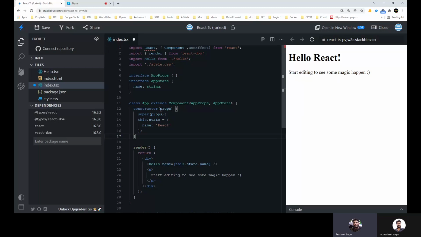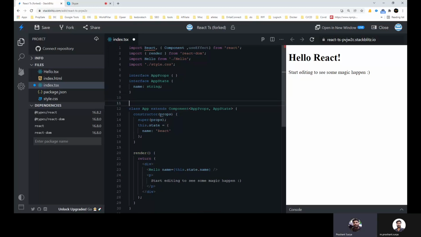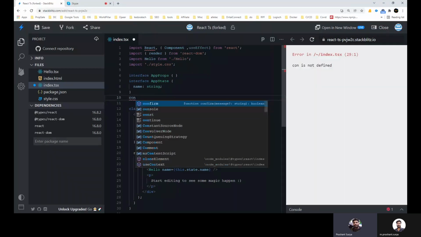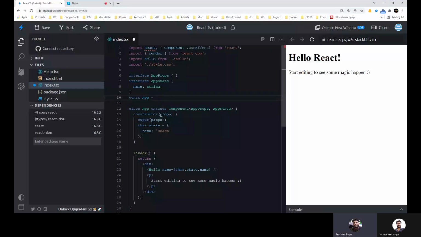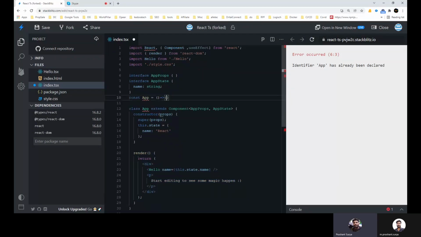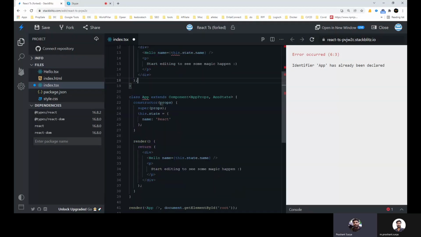So we have to define a function component here. So basically what we will do, we will create a function component. Let's suppose I am creating a constant App equal to, this is a simple function, and I will comment this out. Before that I will use return inside this component.